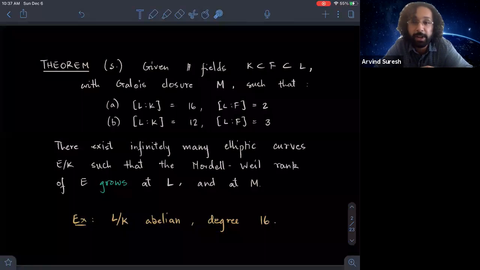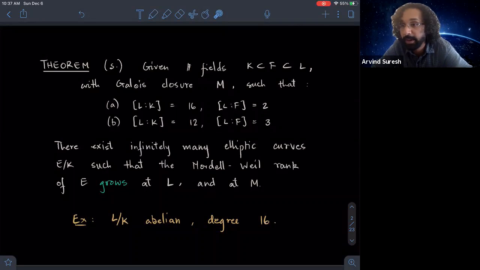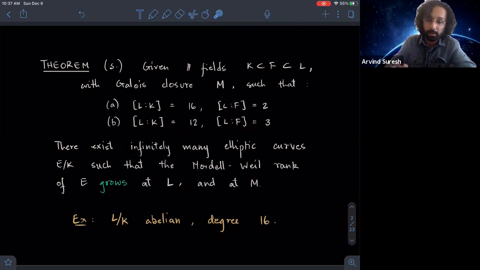A particular example of part A would be when you can take L over K to be any cyclic degree 16 extension, or any abelian degree 16 extension. And the exciting case for me is the cyclic case.